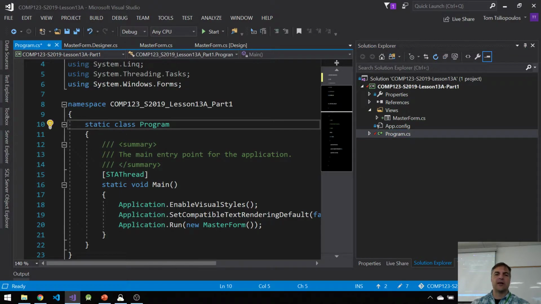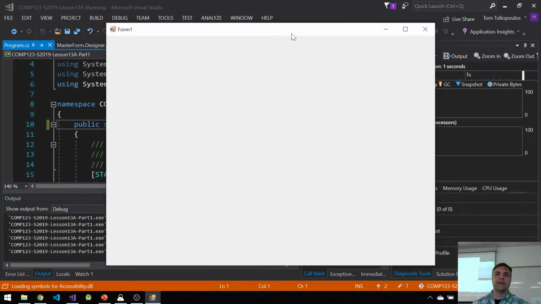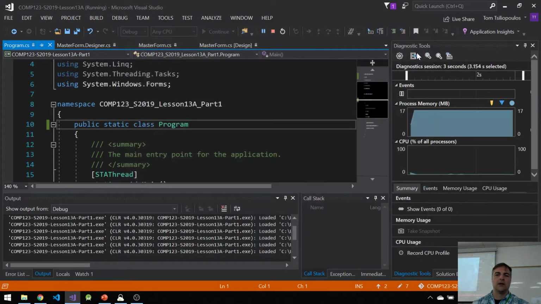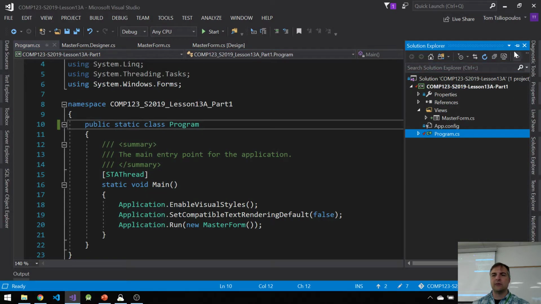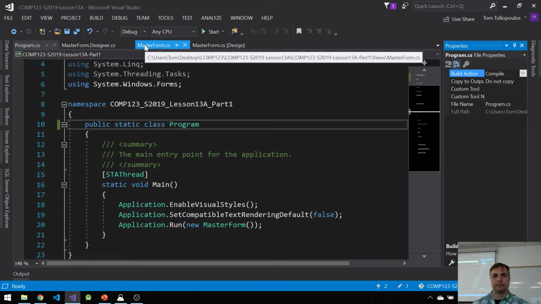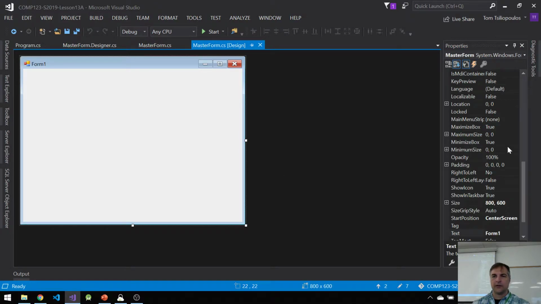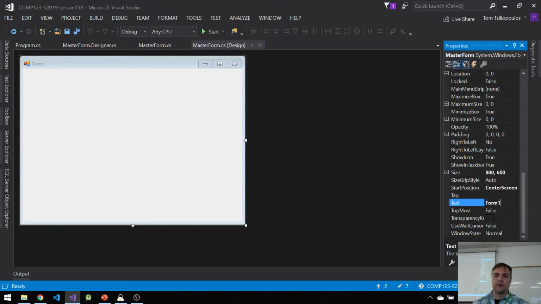Also, because I'm going to add some stuff here, I'm going to make this class public and static, which we've done before. And now if I run this thing, you can see that it's just going to pop up my form as normal. One thing I do want to do that I forgot to do is change the form name. So again, I'm going to go to the form, MasterForm, the designer, and change my form name here in the title bar, the text, to MasterForm.